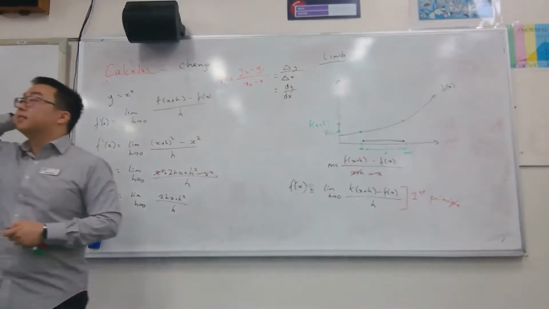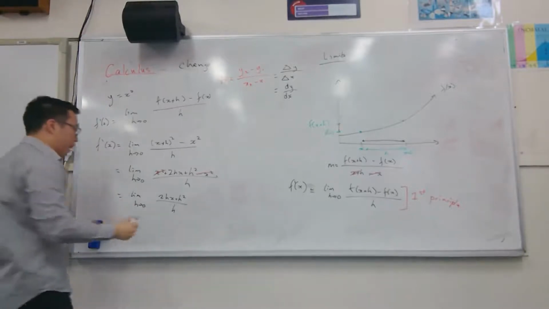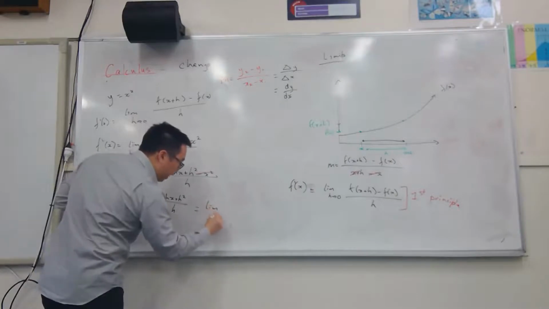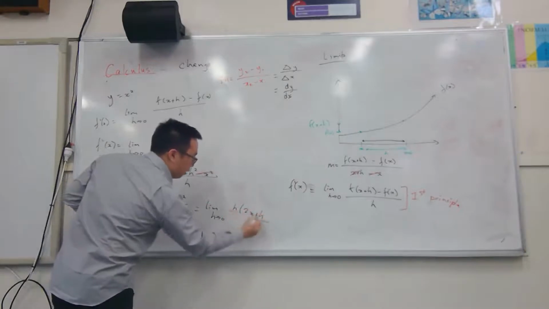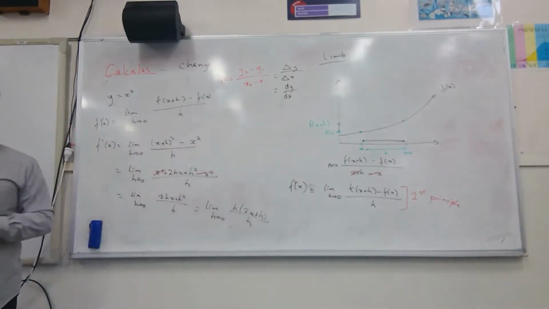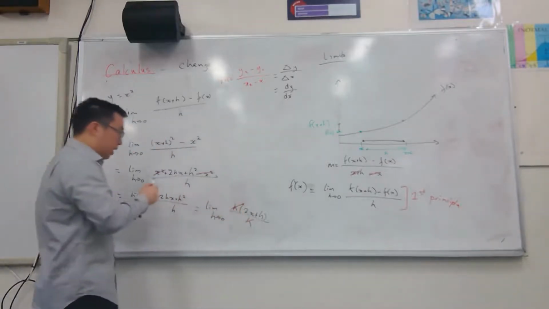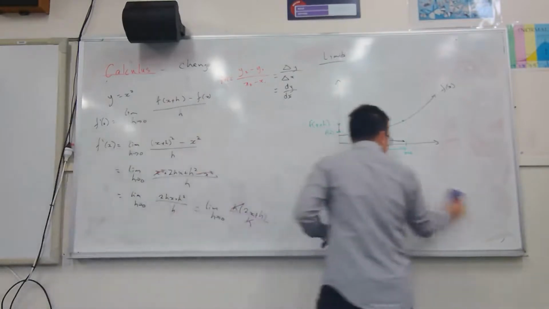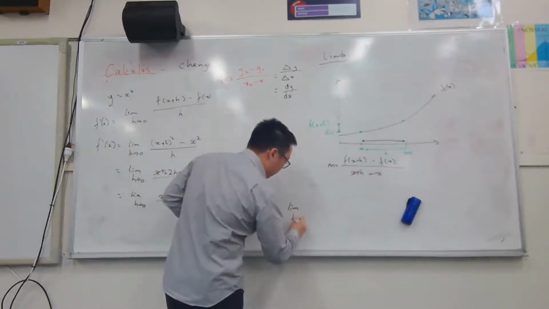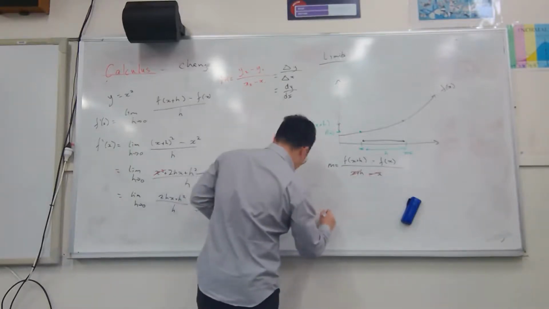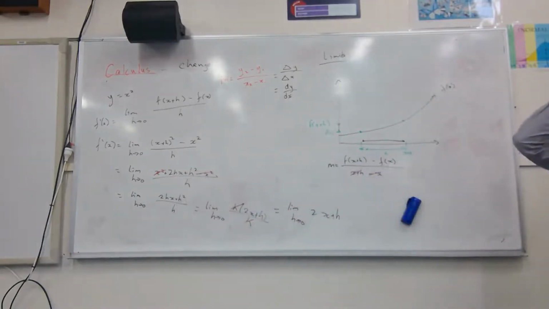What is it? I know that I can divide by h, take out h. So I get the limit as h goes towards 0 of h bracket 2x plus h, over h. Would you guys agree the same thing? Yeah. Now I can simplify, can't I? I'm just going to cross these out, and I end up with the limit, I know it's a long process, isn't it? The limit as h goes towards 0 of 2x plus h. Is there an h in the bottom anymore? Are we divided by 0?